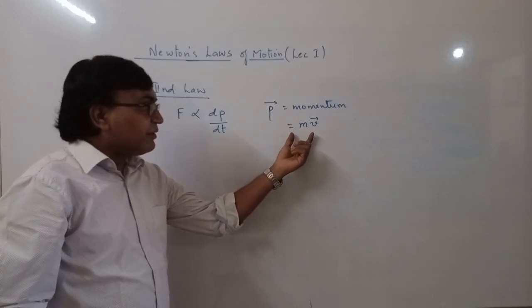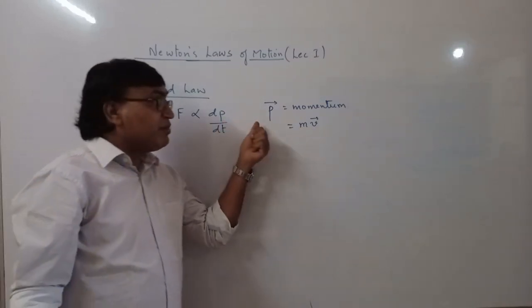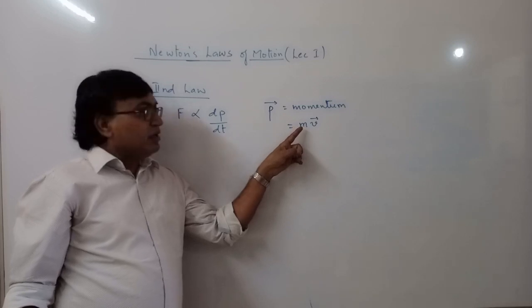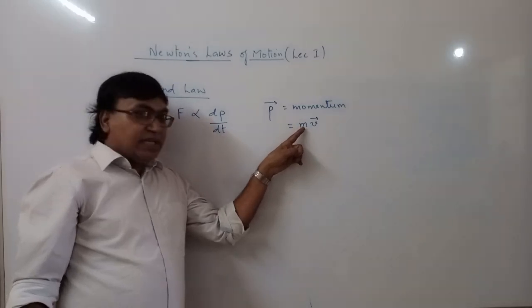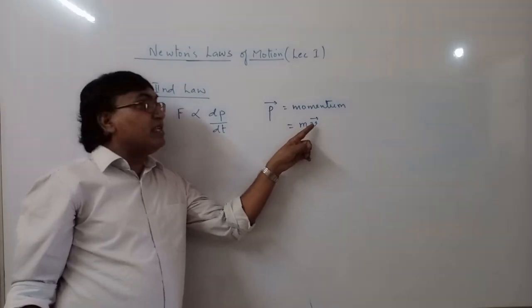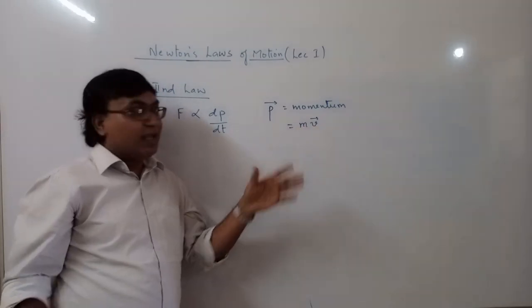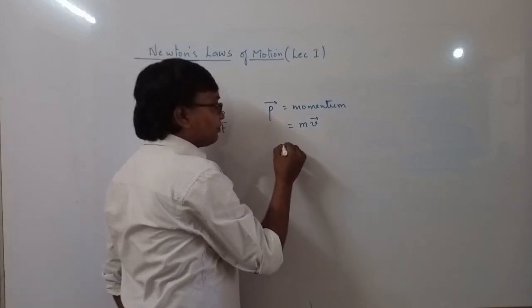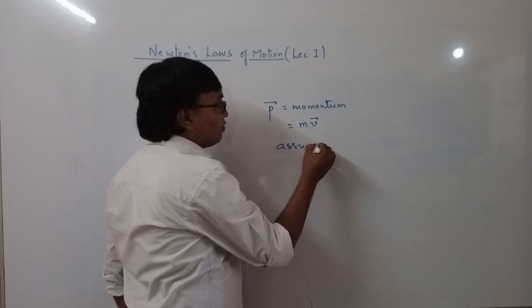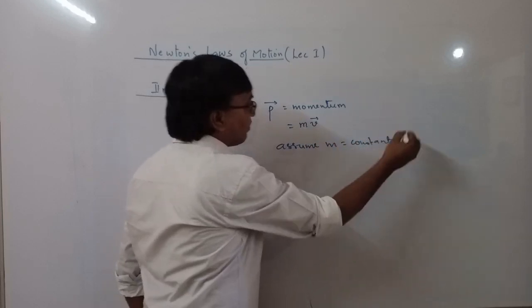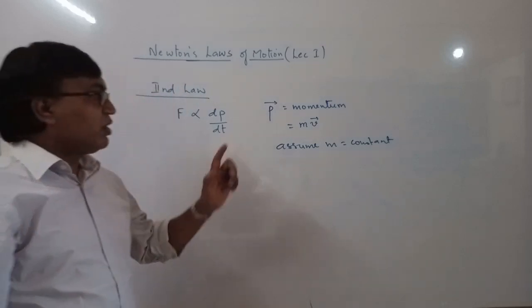So the change in momentum means momentum can change if there is a change in mass, and also momentum can be changed if there is a change in velocity. For the time being, let us assume that mass is constant. So we are assuming mass to be constant.